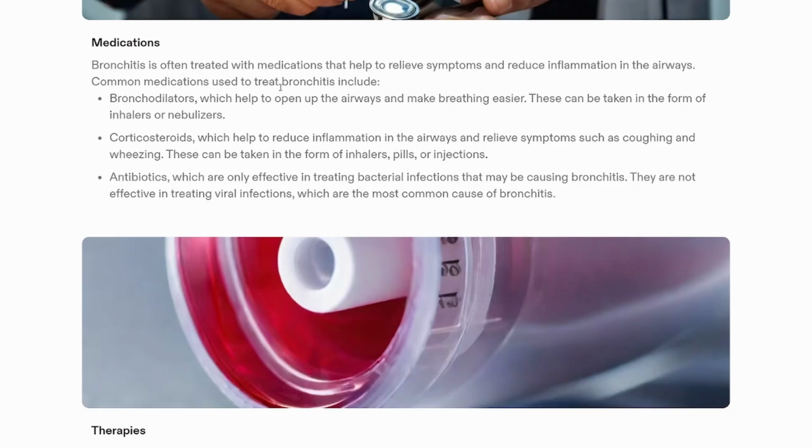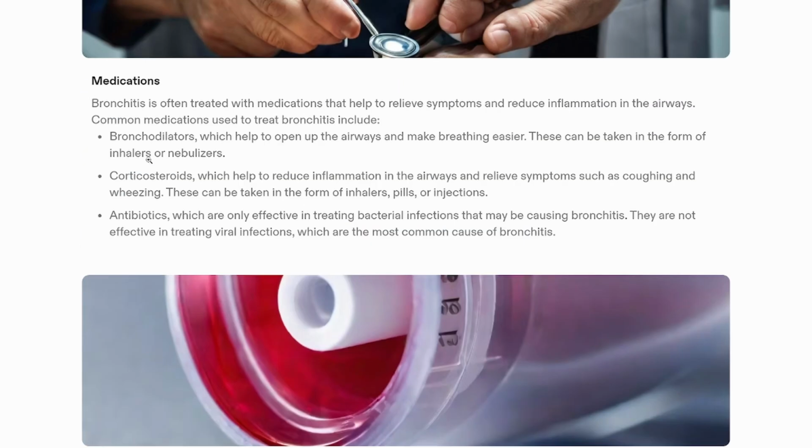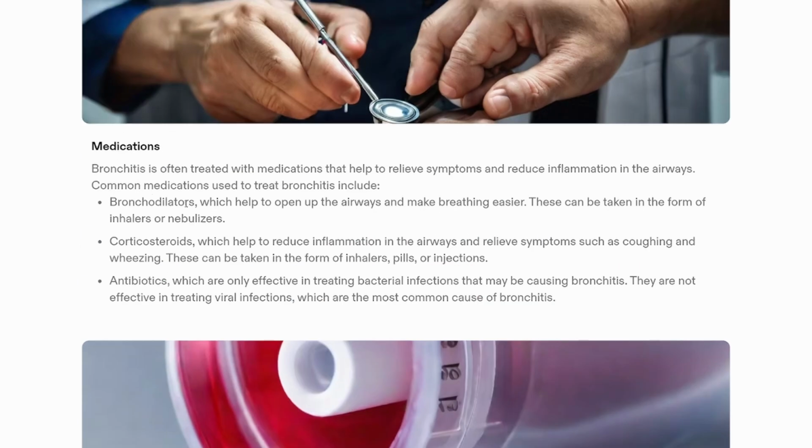Mainly, the medical management involves using the bronchodilators, corticosteroids, and antibiotics. In case of bronchodilators, what happens if the patient is having this bronchodilators? It helps to open the airways, and it allows the patient to make the breathing very easy. So, it can be taken in the form of inhaler or the nebulizer.